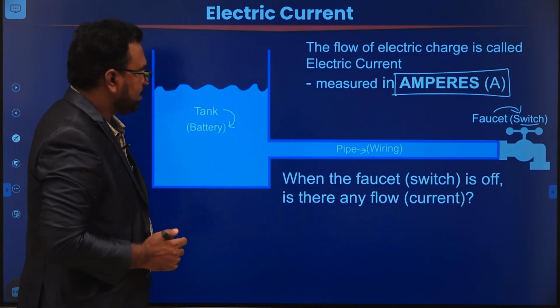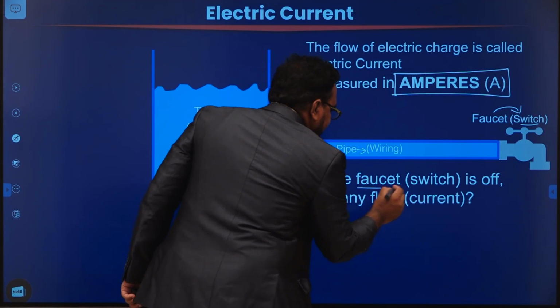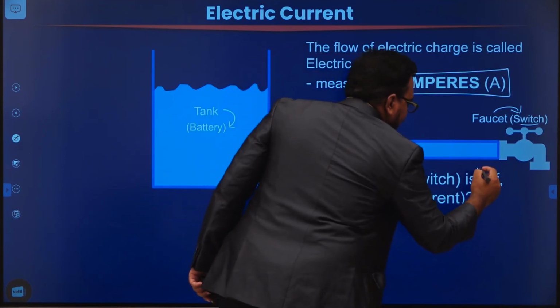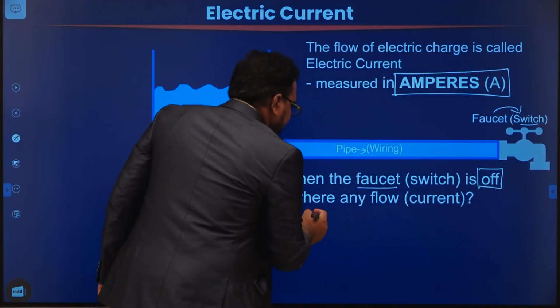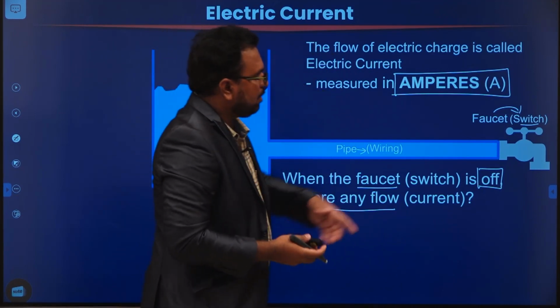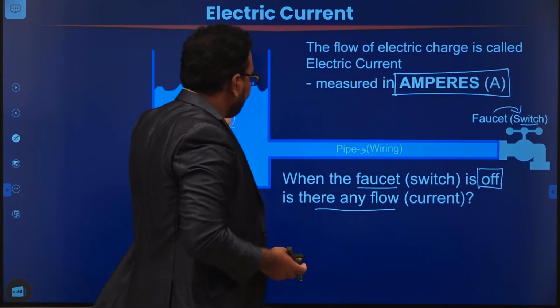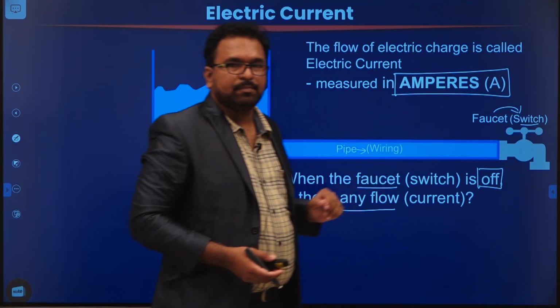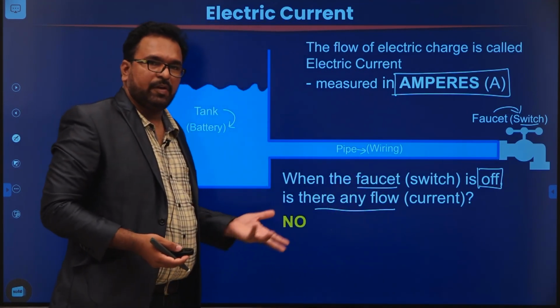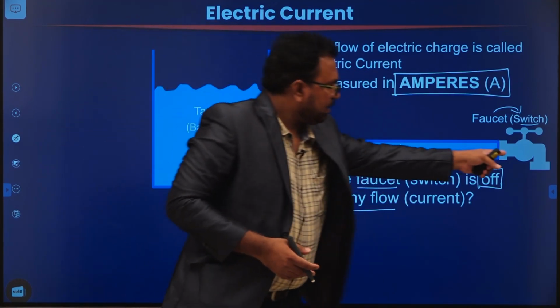Now the question is, when the faucet is off, is there any flow? So when the faucet is off, is there any water flow through the pipe? The answer is no. We all know that. So when the faucet is off, there is no flow.